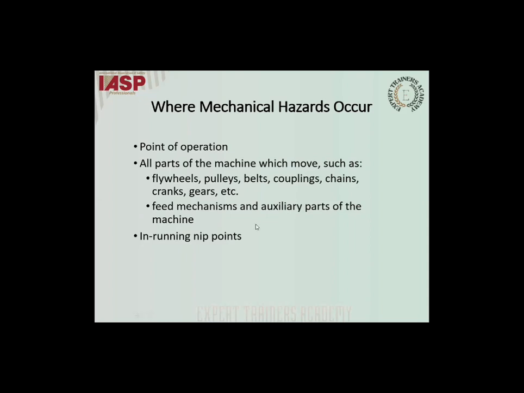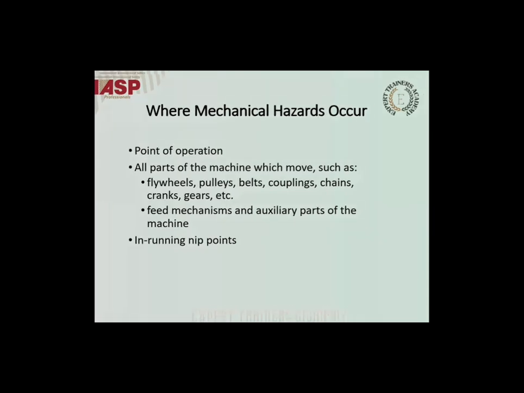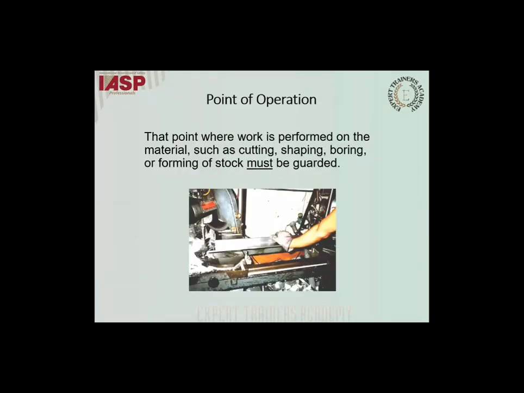The point of operation is where the work is performed by the employee, such as cutting, shaping, boring, drilling, etc.